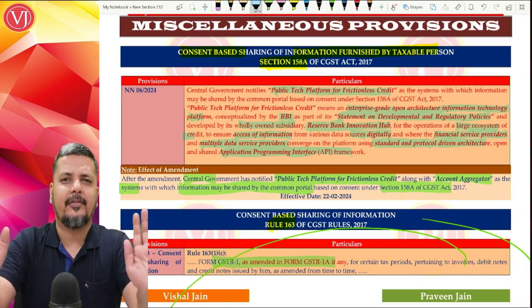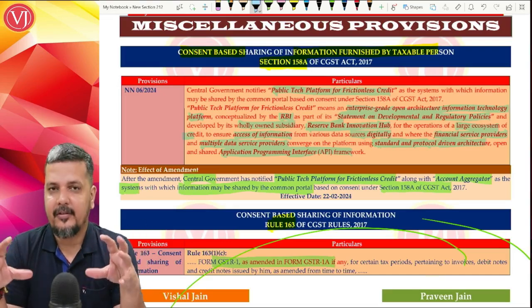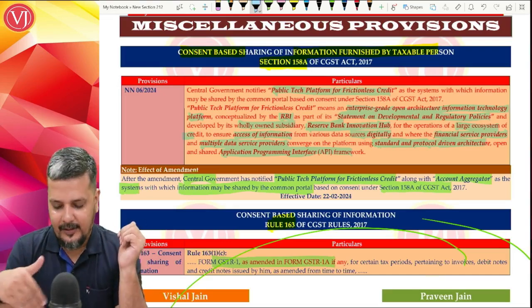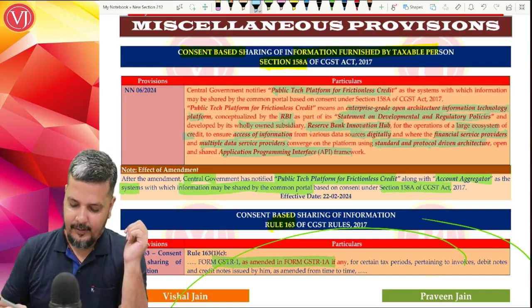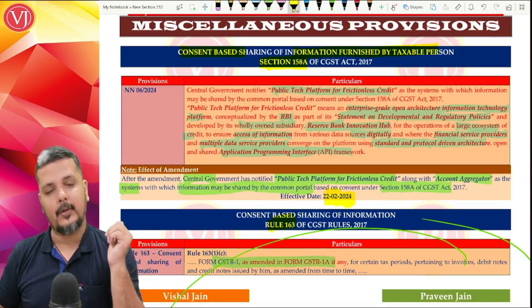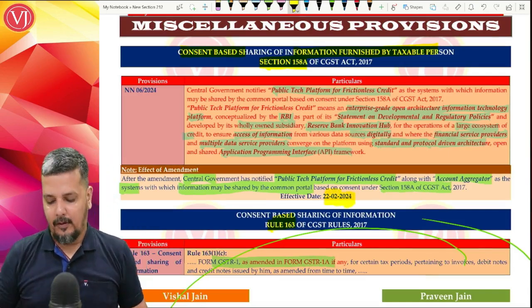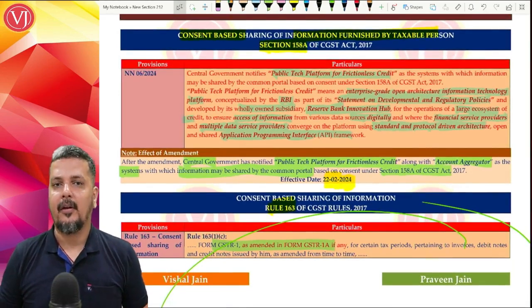It can only share the information. Then action is to be taken by the banks. That will make sure that systems are more in place. So that is the objective of this particular provision. This is effective from 22nd Feb of 2024. So all these amendments we have discussed are applicable for your exams.